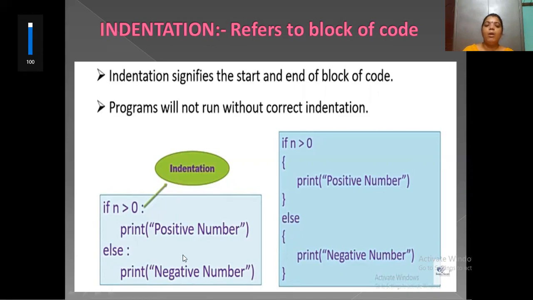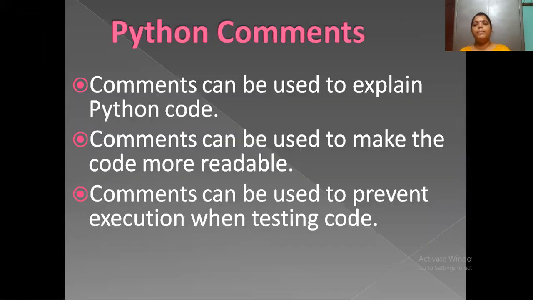See here, this looks like a structure. A Python program has some structure, and we must follow this structure to write a program. Without the structure, the Python program will not work. Next, Python comments. What are comments?